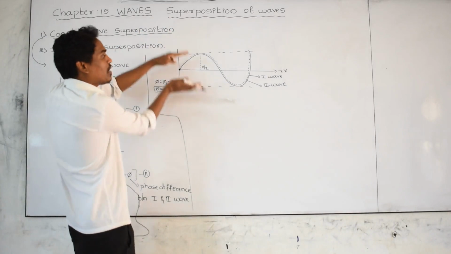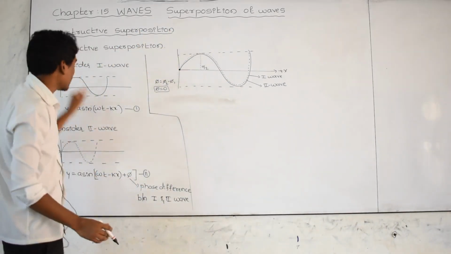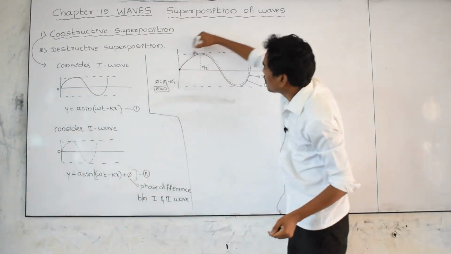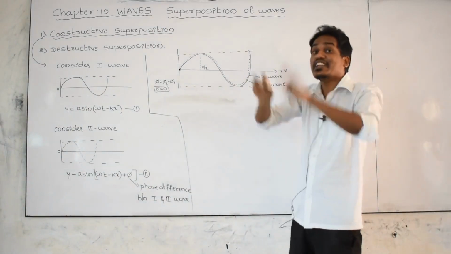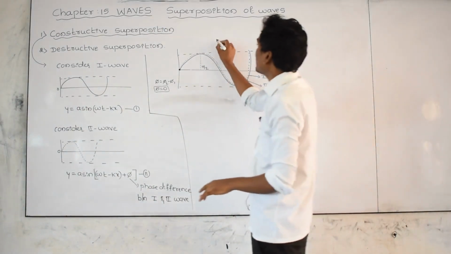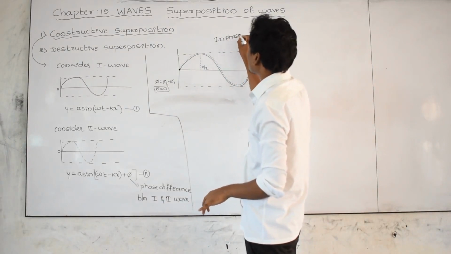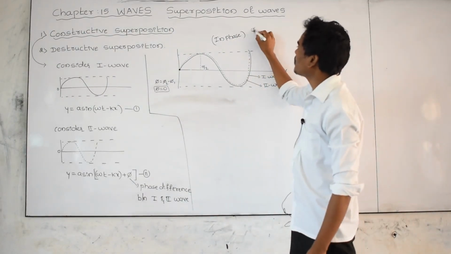If these two waves are combining, the crest of the first wave and the crest of the second wave are exactly in phase. What is in phase? In phase means they are exactly merging. In phase indicates the phase difference between those two waves is 0.